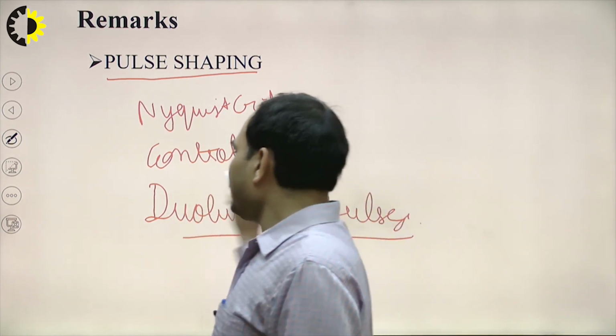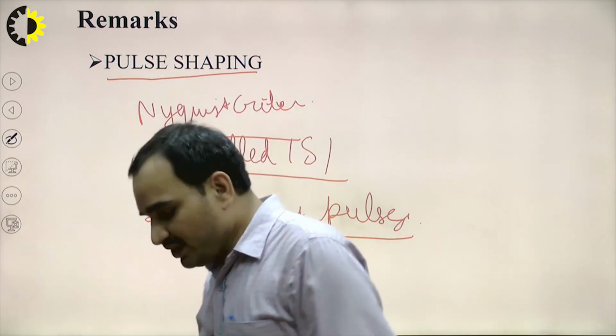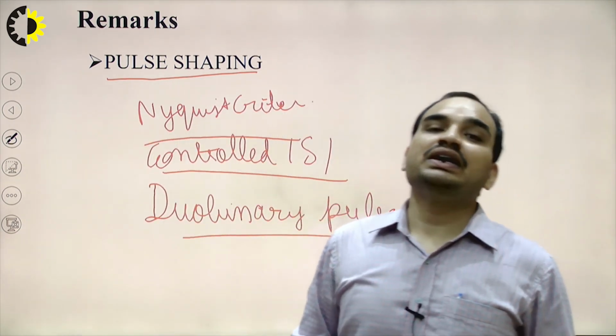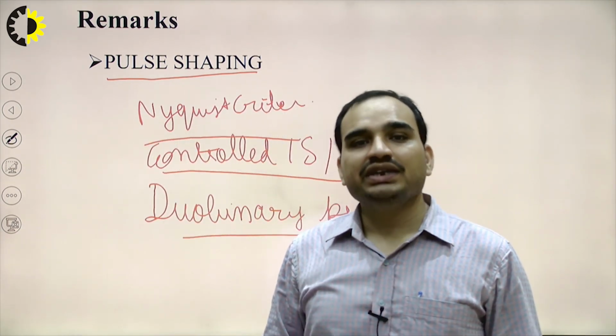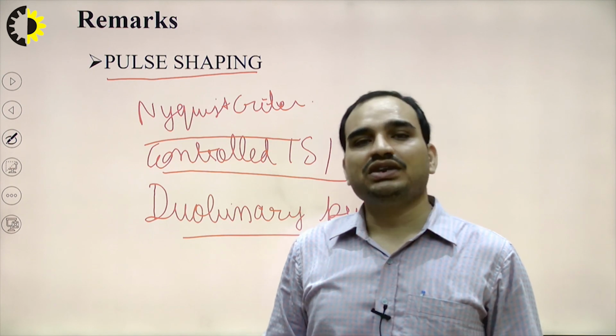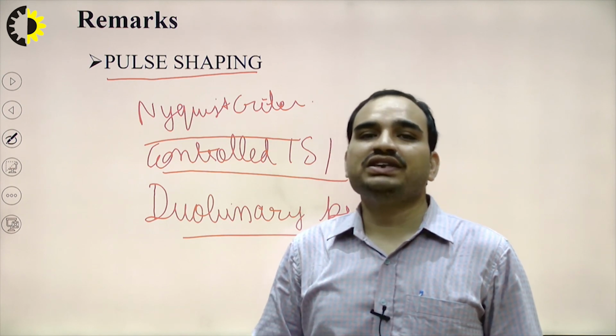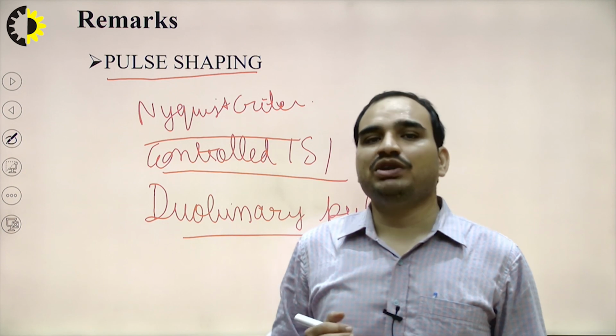In this lecture, what we have seen is that we can control the ISI by operating on two successive pulses and transmitting the pulse so that it will have the minimum inter symbol interference.